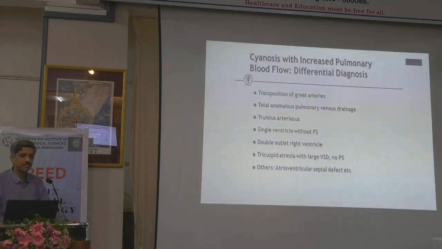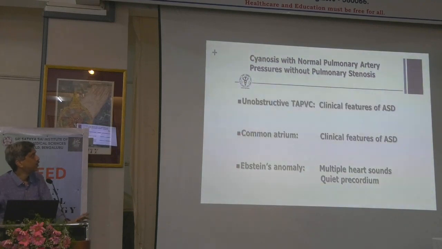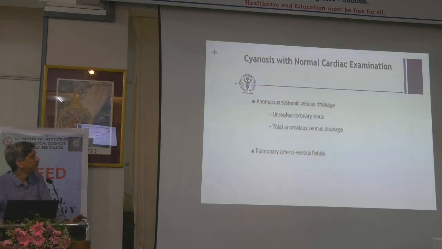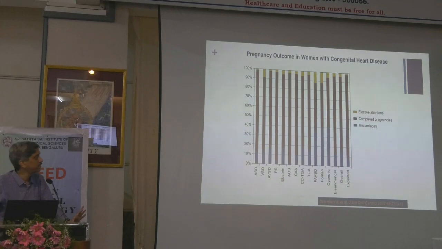Some of the other ones I don't want to complete, because I cannot complete everything. These are the other class of cyanosis, mostly found in infants and early infancy. So these are obstructive lesions, and then you have others that will include the common atrium and Ebstein anomaly. So Ebstein anomaly is, I think, a separate topic by itself. I can't cover it in 30 minutes, so I am not going to cover it because it comes in various sizes and various shapes, various ECGs. So you go and read about that.